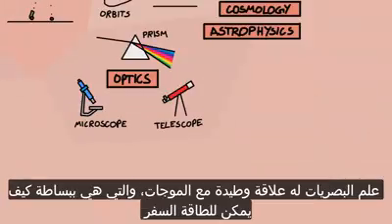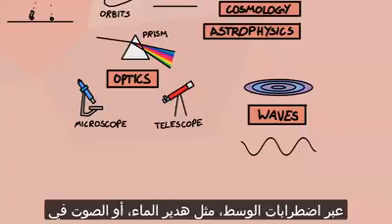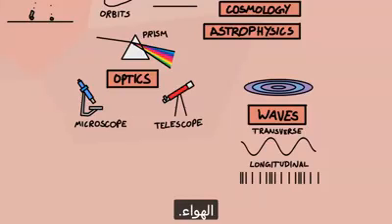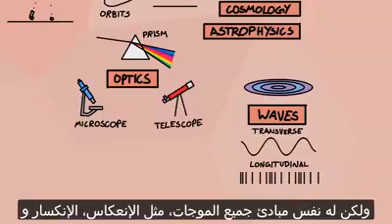Optics is closely related to the theory of waves, which is basically how energy can travel through disturbances of a medium, like ripples on the surface of a pond or sound through the air. Light doesn't need a medium to travel through. It can travel through the vacuum of space, but it still follows the same principles as all waves, namely reflection, refraction, and diffraction.